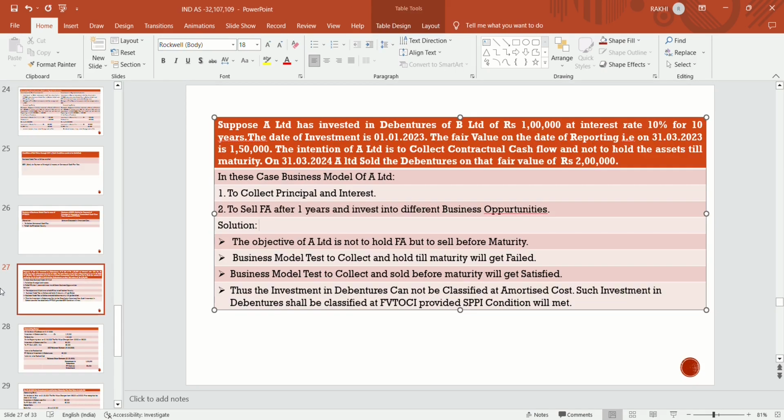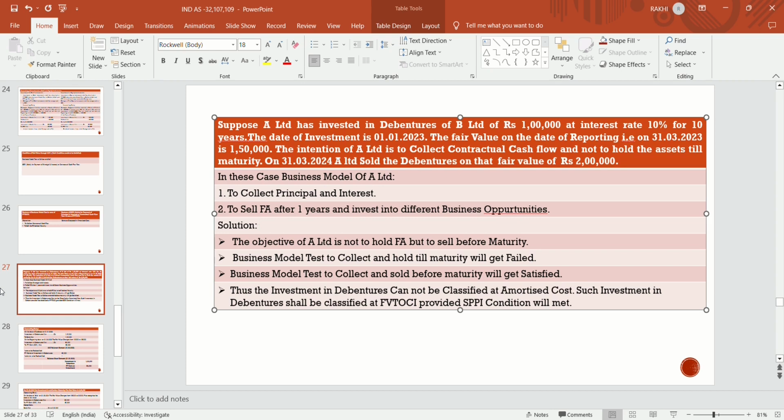Suppose A Limited had invested in debentures of B Limited of rupees 1 lakh at an interest rate of 10% for 10 years. The date of investment is 1st January 2023. The fair value on the date of reporting, that is 31st March 2023, is 1,50,000. The intention of A Limited is to collect contractual cash flow and not to hold the asset till maturity.